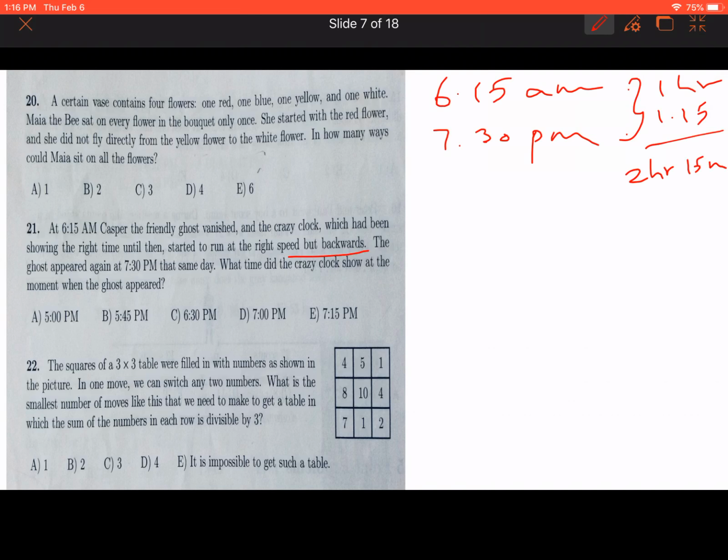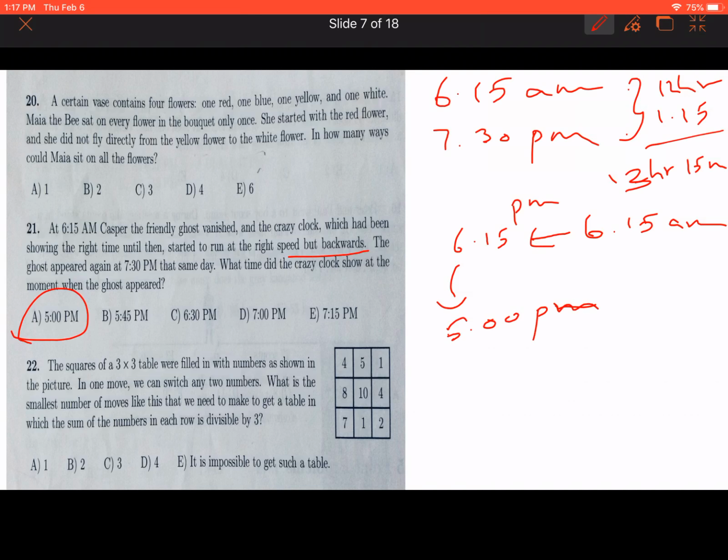Okay, so now we have to move the clock backwards. So 6:15 a.m. means today. Okay, so backwards it is 6:15 p.m., and we have to move one more hour and 15 minutes, that is 5 p.m. the day before.